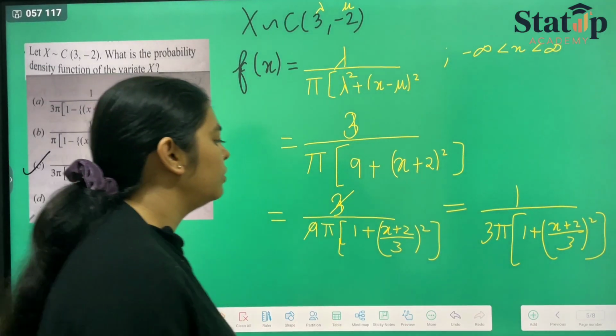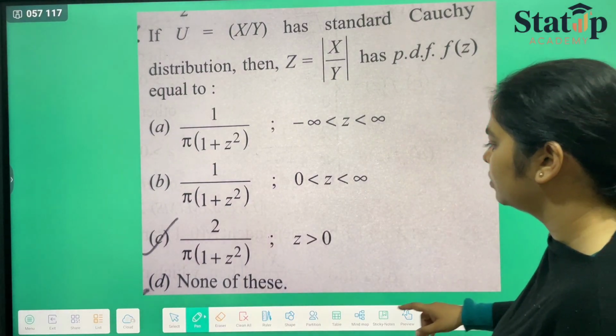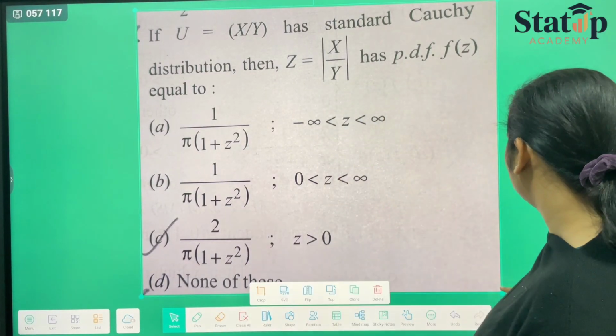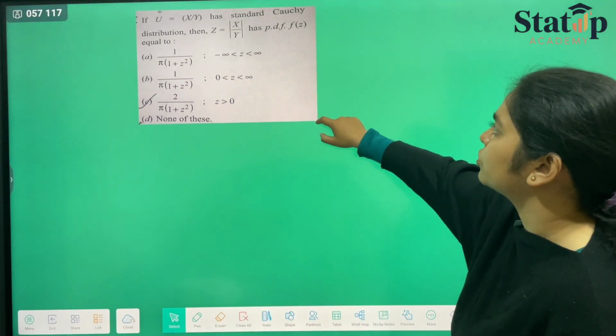Okay. Now moving forward to another question of today, which is again based on one of the rules of Cauchy distribution.